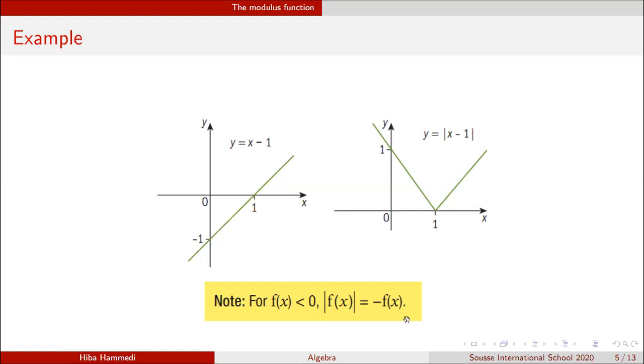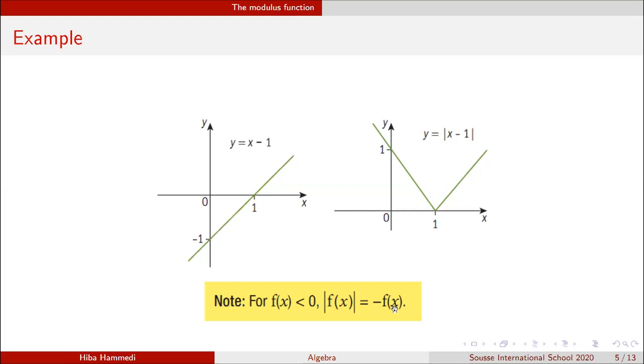And this is a little note for you. If f(x) is negative, then |f(x)| = -f(x). It may be weird, but just keep in mind that f(x) is negative here, so -f(x) is a positive value. This is why I have |f(x)| = -f(x). Right, this is one of the problems that you will face in exercises. They will ask you to plot functions like that.